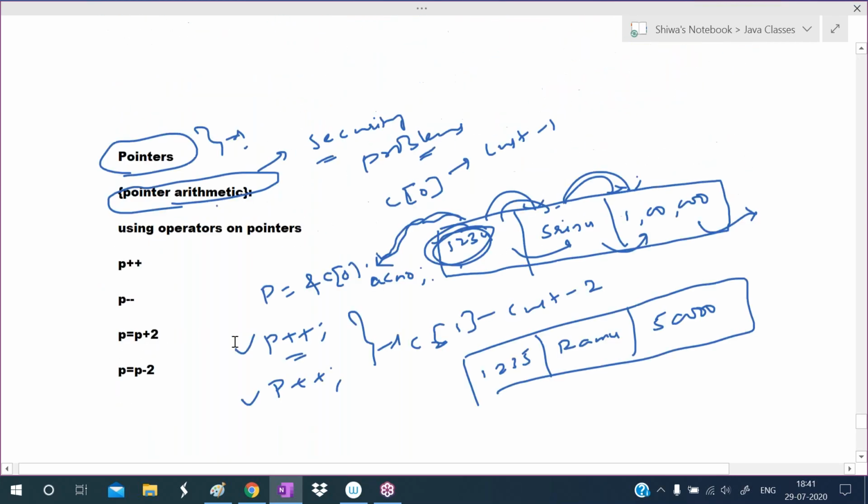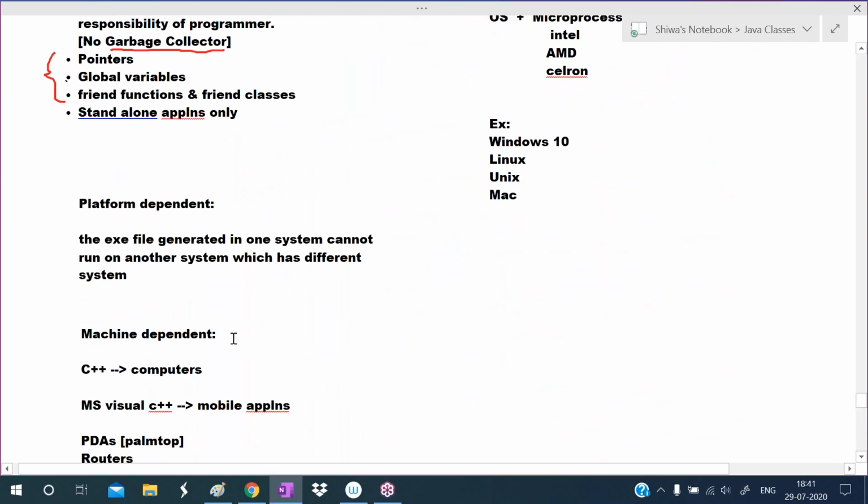So that's why they removed these two concepts, friend functions and friend classes, in Java. They removed them in Java, but C++ supports these two concepts. There is a drawback.